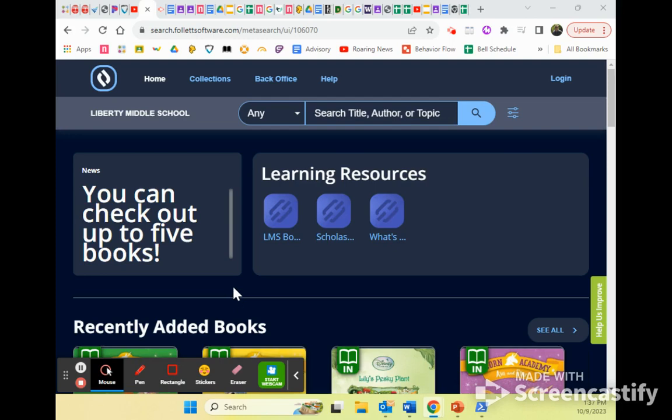All right, so today I'm going to show you the quick and easy way to cite a book, particularly if it's a book that's in our library. I'm going to be using the Liberty Middle School Library website today, but you can use the Camas High School Library.